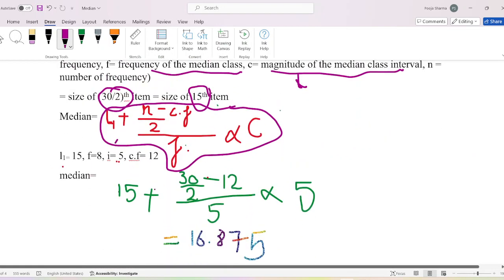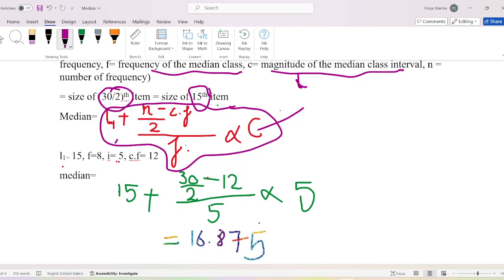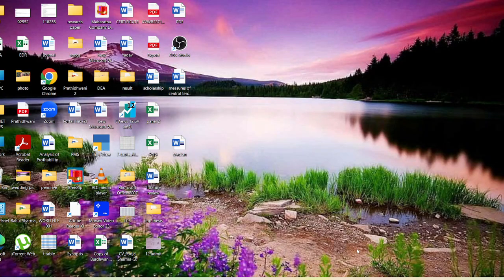Now we will put in the values. L1 is 15 plus n is 30 divided by 2 minus CF is 12, divided by frequency 5, into C, meaning class difference, that is 5. We will get the value 16.875. Thank you for watching my video.